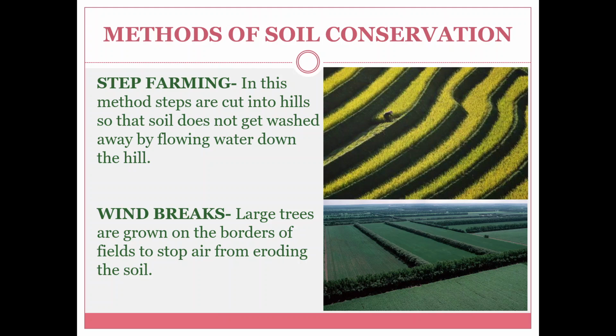Methods of soil conservation. First is step farming. In this method, steps are cut into hills so that soil does not get washed away by flowing water down the hill. Next is windbreaks. Large trees are grown on the borders of the fields to stop air from eroding the soil in the field.